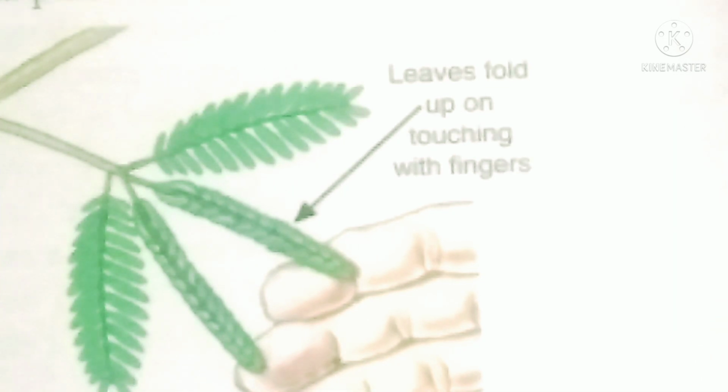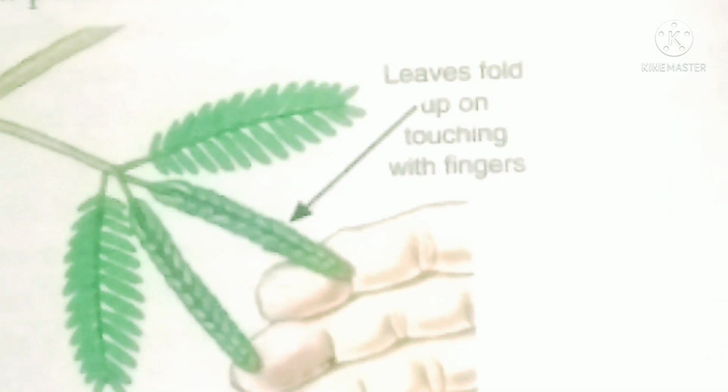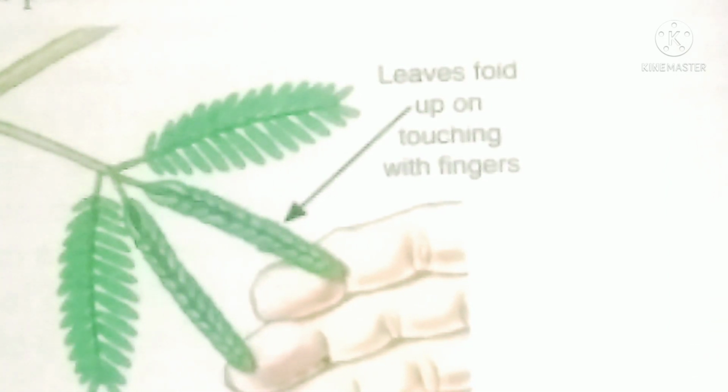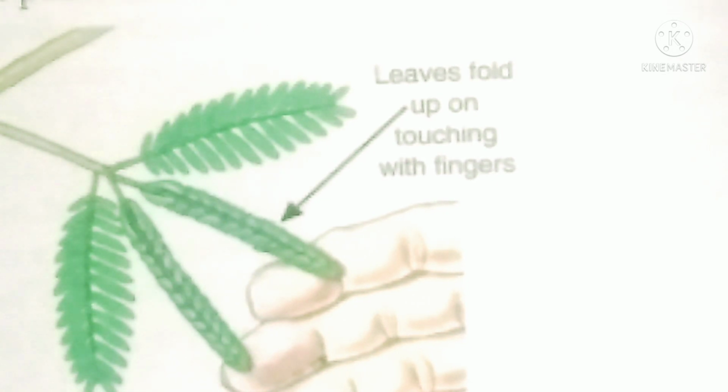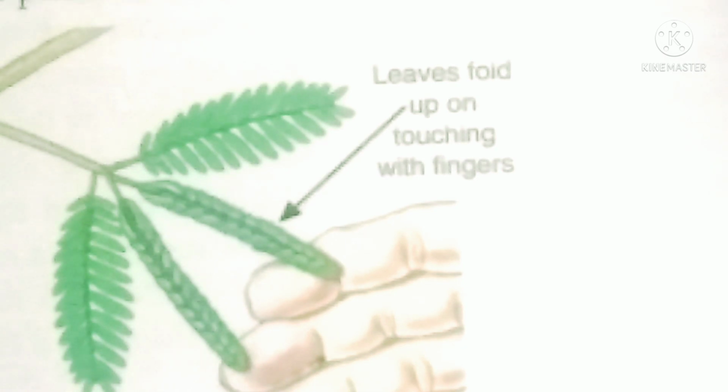There is a plant called mimosa or touch-me-not. It is there in our biotech, you can see it nearby. If you touch one part of this plant, all the leaves in that area will get folded, and after some time it will open by itself.